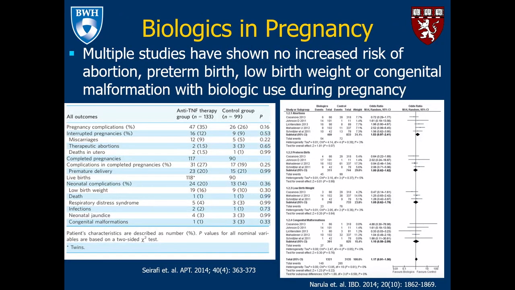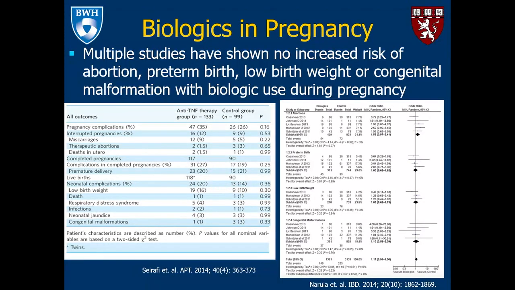There are multiple studies looking at birth outcomes among patients who are taking anti-TNF medications during pregnancy. On the left, depicted here, is a study comparing birth outcomes among patients on anti-TNF therapy as compared to controls. And as you can see here, they looked at outcomes including pregnancy complications, completed pregnancies, and then neonatal complications, including low birth weight, death, respiratory distress syndrome, infections, neonatal jaundice, and congenital malformations.